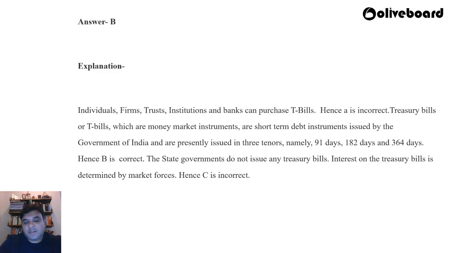Individuals, firms, trusts, institutions, and banks can purchase treasury bills. Hence, A is incorrect. Okay, who can purchase? Individuals, firms, trusts, institutions, and banks. All of them. So again, it is a widely used instrument of investment.